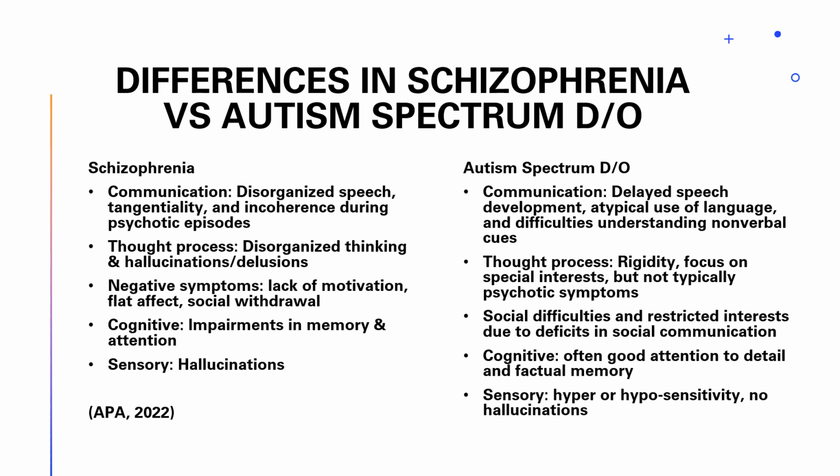In schizophrenia, negative symptoms are lack of motivation, a flat affect, and social withdrawal. And in autism, the social difficulties which appear as negative symptoms are social difficulties and restricted interests due to deficits in social communication. In schizophrenia, there are cognitive impairments in memory and attention. In autism, cognitively, they often have good attention to detail and factual memory. In schizophrenia, we have hallucinatory sensations. In autism, sensory is hyper or hyposensitivity. There are no hallucinations present.